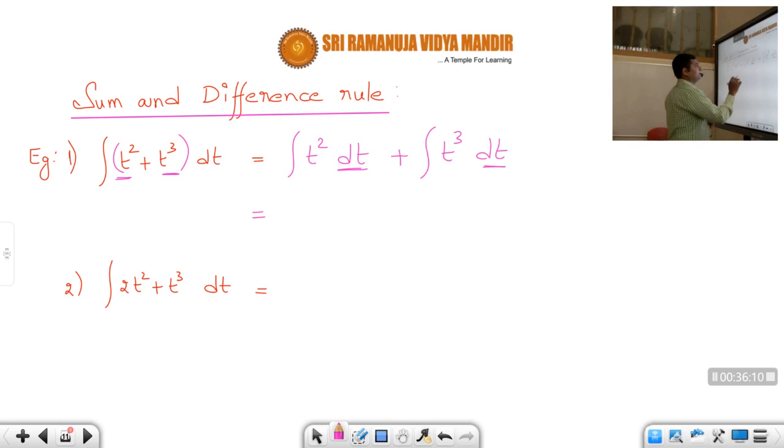Actually here we should write plus c, but since in addition we can write 1c only, combinedly. So now here next one you can write plus integral t cube. How much, students? T power 4 by 4 plus c. 1c is sufficient. Okay, students?